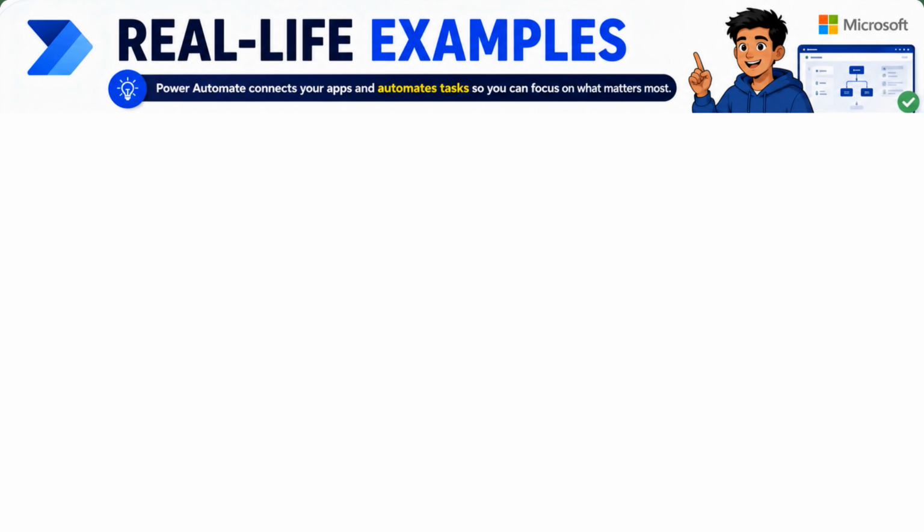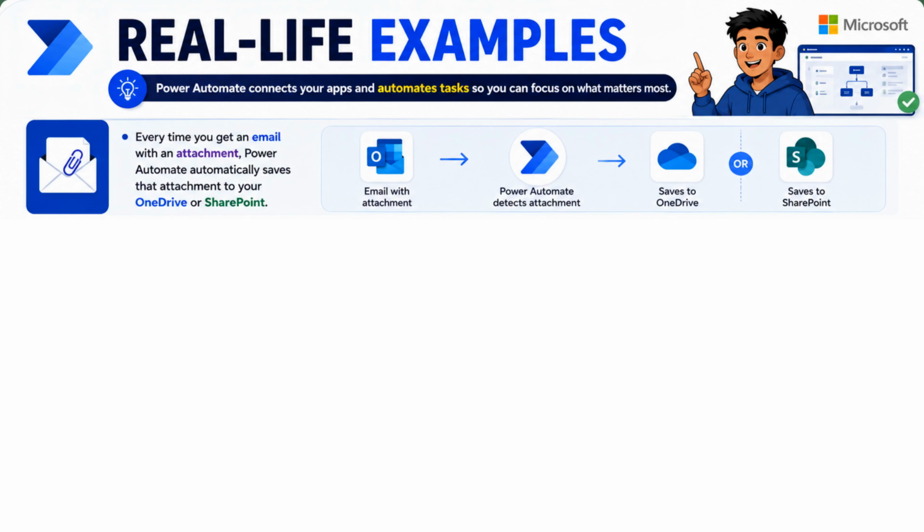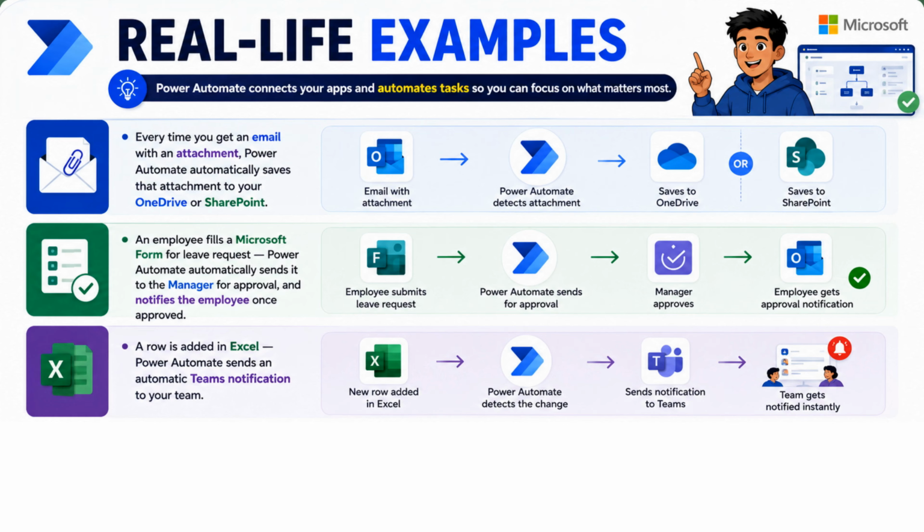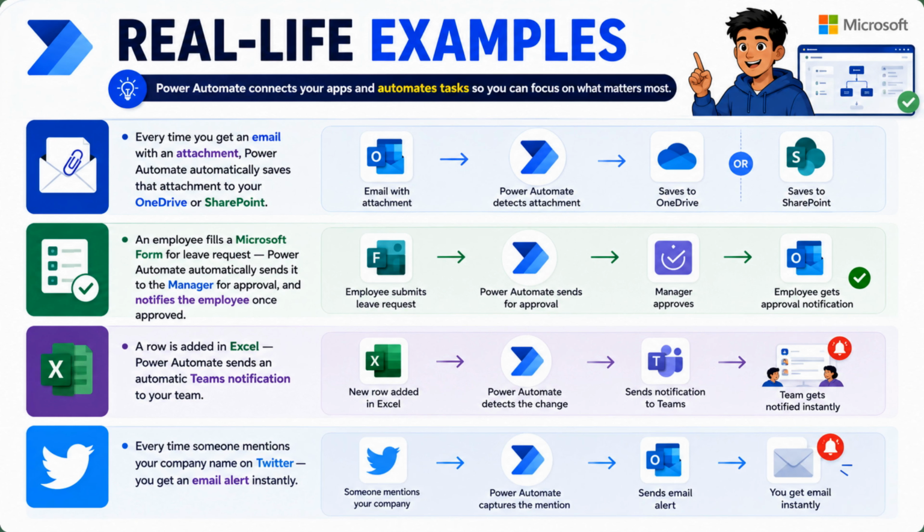Let me give you some real examples so you can understand in a better way. Every time you get a mail with an attachment, Power Automate automatically saves that attachment to your OneDrive or SharePoint. An employee fills a Microsoft form for leave request. Power Automate automatically sends it to the manager for approval and notifies the employee once approved. A row is added in Excel. Power Automate sends an automatic notification to your Teams. Or suppose every time someone mentions your company name on Twitter, you get an email alert instantly. All of this with zero manual effort. That's the power of Power Automate.